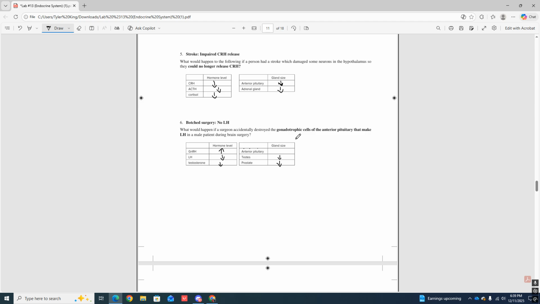So same thing. It's almost as if the anterior pituitary is deaf here. So you're talking to it, you're stimulating it, you're poking it, doing all this stuff. It can't hear you, right? So it doesn't know what to do. So because of that, this gland size will go up because you're overstimulating it despite it not being able to produce LH, okay? You're stimulating it, can't hear you, doesn't know what you're saying. Okay? Gland size goes up regardless.